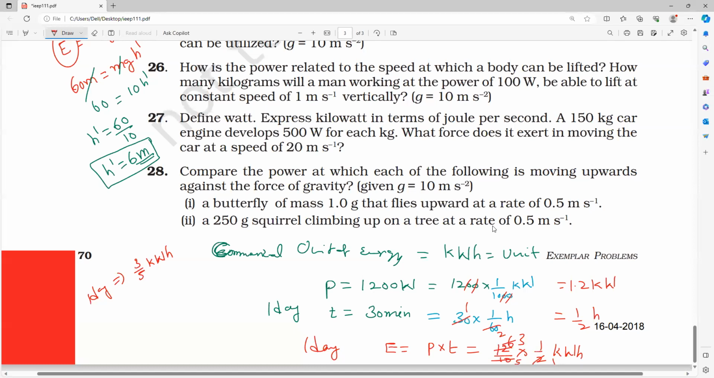Then they are saying April month. How many days for April month? 30 days. So 30 days is equal to 30 into the energy consumed for 1 day, which is 30 into 3 by 5 kilowatt hours. So 5 sixes are 30, 6 threes are 18 kilowatt hours.